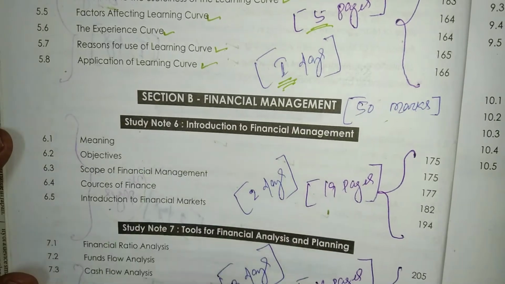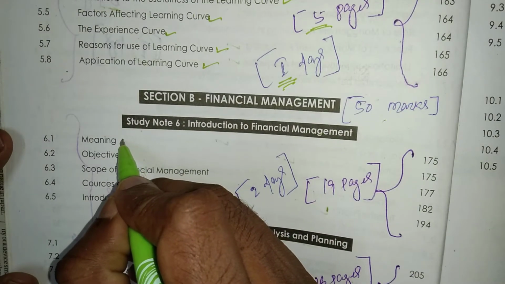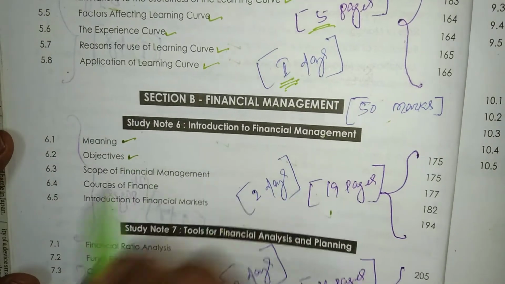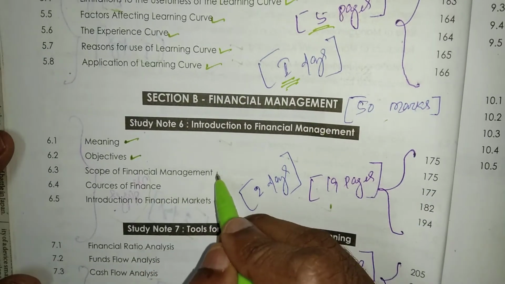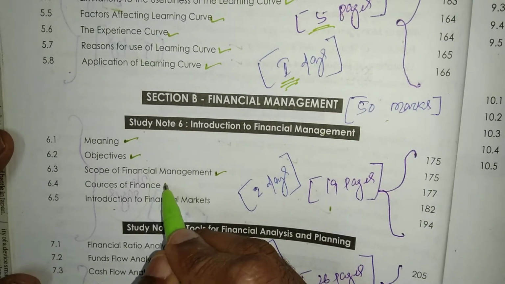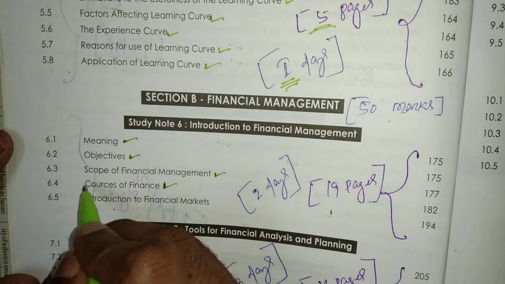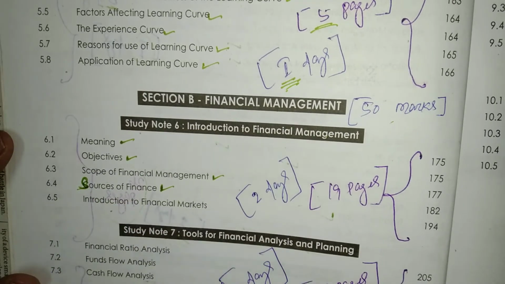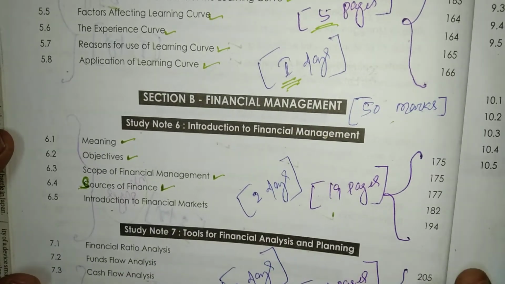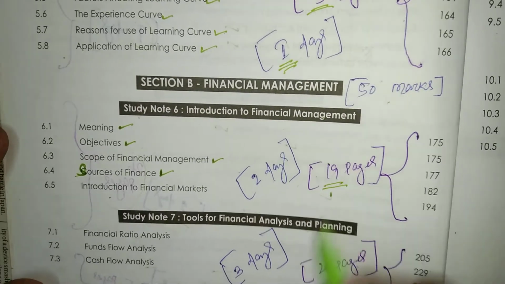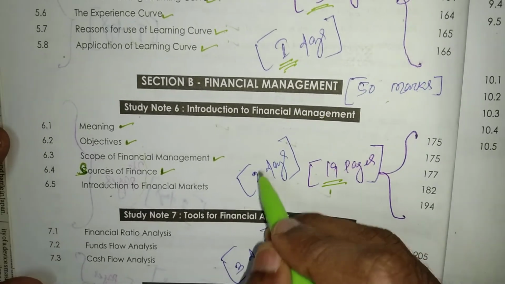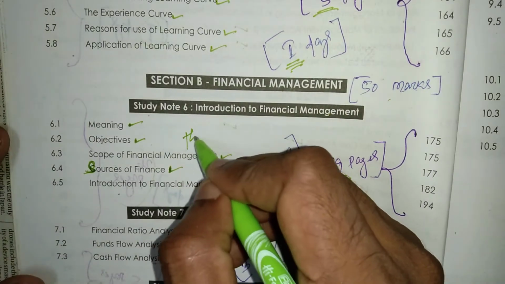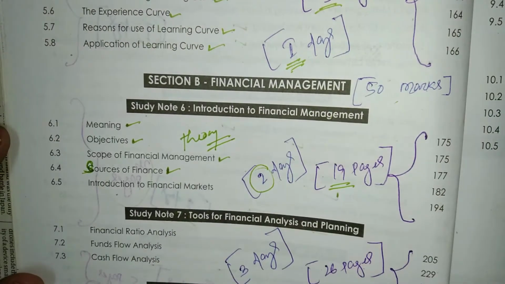In this study note, we have to study about the meaning and importance of financial management, what are the objectives of financial management, scope of financial management, sources of finance. Sorry, I made a mistake, it is written sources of finance. Then introduction to financial market, 19 pages are there, and again it will take at least 2 days for the purpose of revision. This is the theory subject, theory.